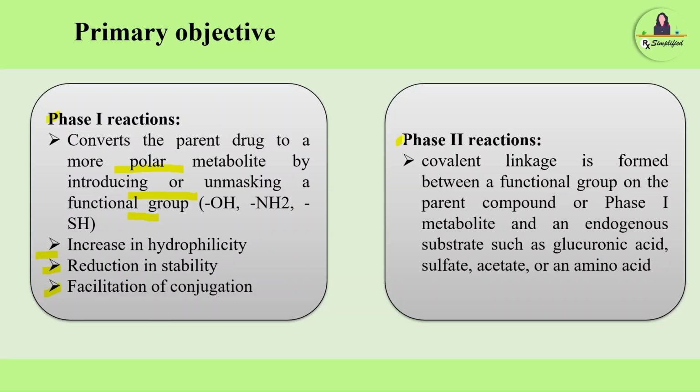Next is the phase 2 reaction. It is also called the conjugation reaction. Conjugation means it is combined with another thing. So a covalent linkage is formed between a functional group on the parent compound or phase 1 metabolite and an endogenous substrate such as glucuronic acid, sulfate, acetate or amino acid. It means the drug is conjugated with an endogenous compound. As a result, hydrophilicity increases so it can be excreted. This is all about the basic introduction of phase 1 and phase 2 reactions.